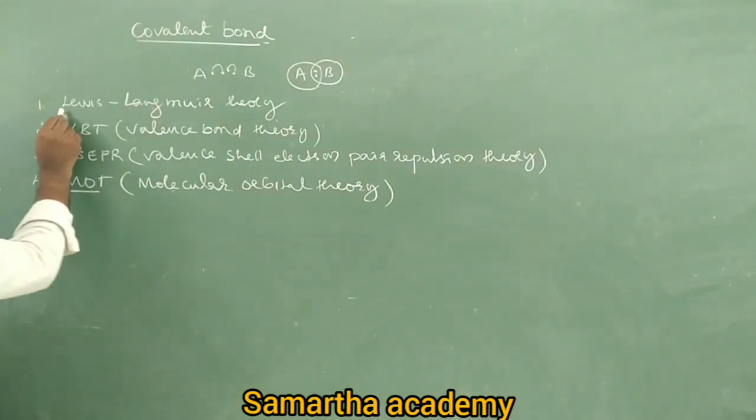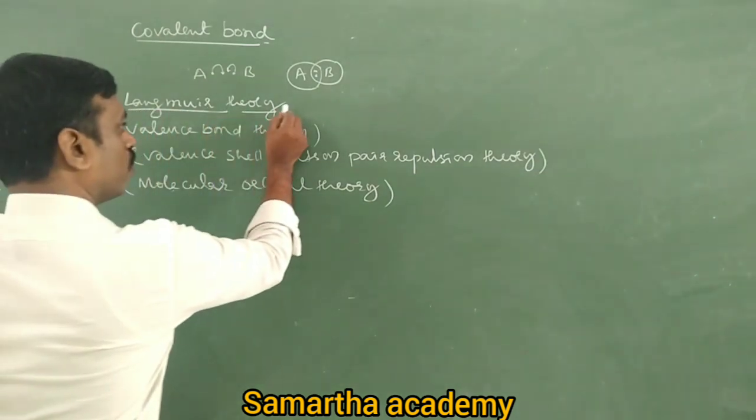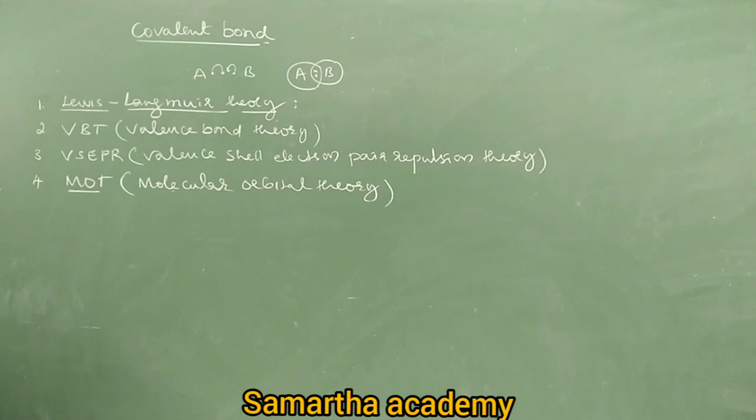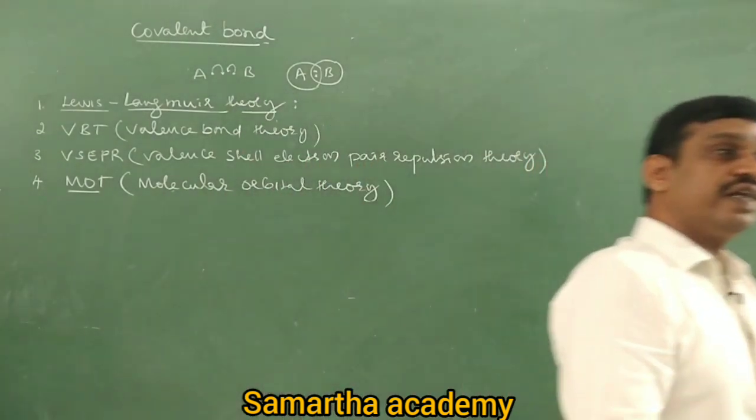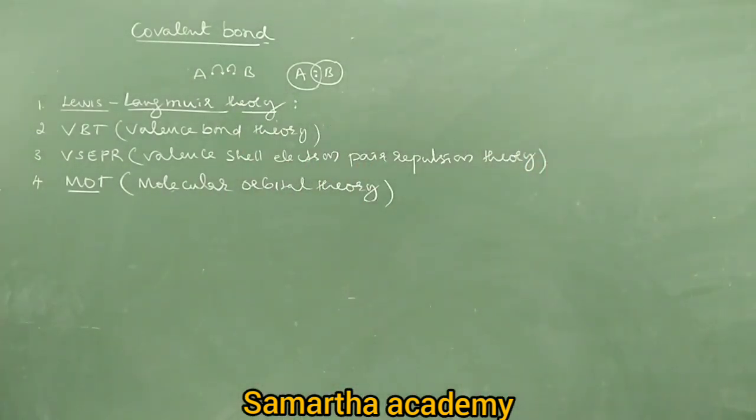Tell me one word about it. What does the Lewis Langmuir theory explain, and what is its importance? According to the Lewis Langmuir theory, a covalent bond is formed by mutual contribution and sharing of a pair of electrons between two atoms.